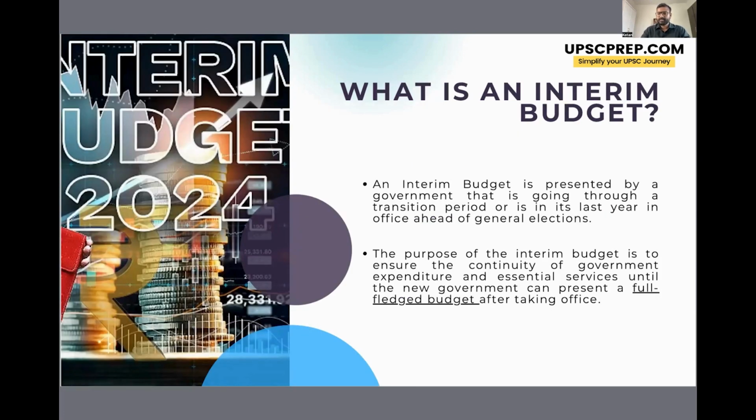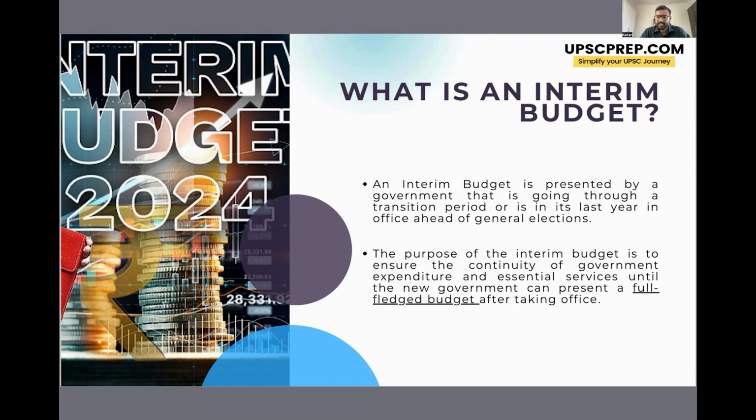Now, next, what is an interim budget? Now, we all know that this year the government has presented an interim budget. Now, why an interim budget? Because this is an outgoing government. The government has a mandate for 5 years. Now, this is the 5th year of the government. The general elections are due. So it would not be very ethical for the outgoing government to present a full-fledged budget for the next one financial year, right? So that is a job for the new government that will come after the general elections.